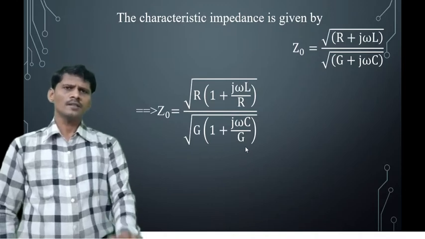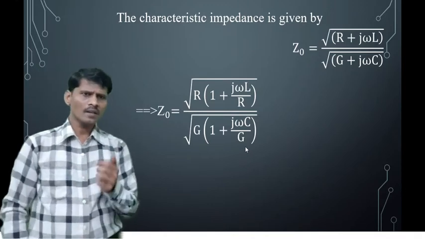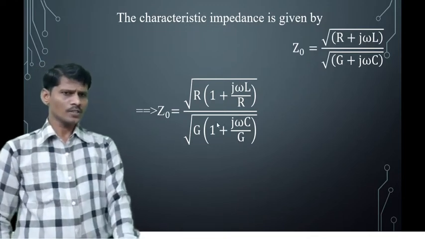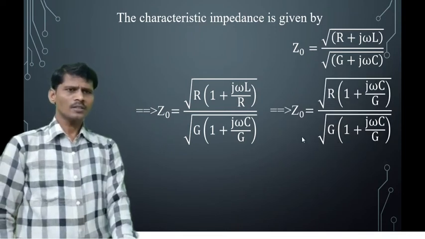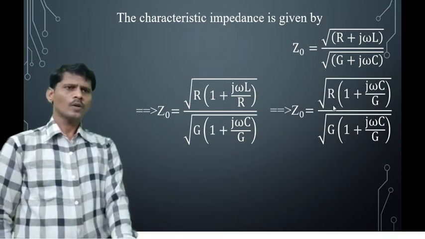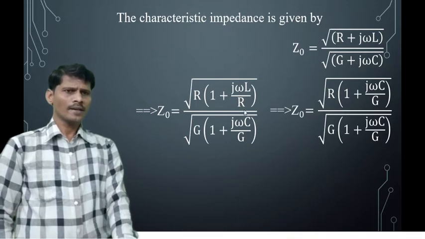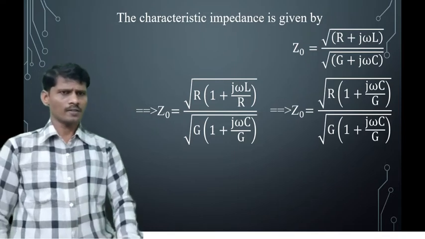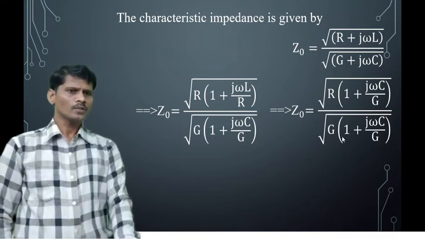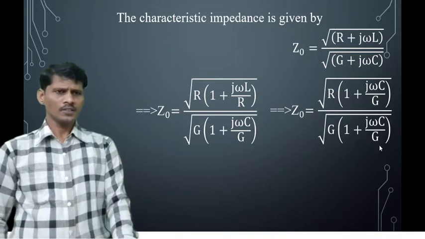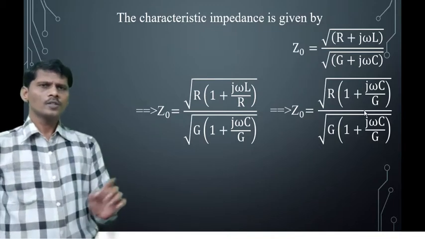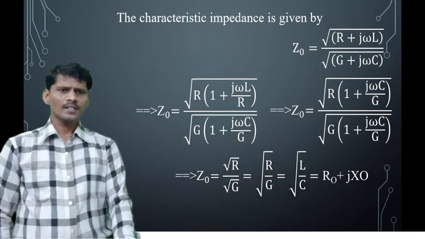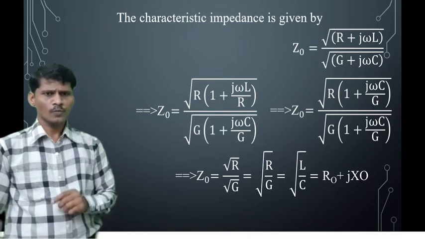So what is the condition? R by L is equal to G by C, or L by R is equal to C by G. Applying the distortionless transmission line condition into this equation, we get the characteristic impedance Z0 is equal to square root of R into 1 plus j omega L by R, where L by R is equal to C by G using the distortionless transmission line condition, divided by square root of G into 1 plus j omega C by G. So in the numerator and denominator, the square root of 1 plus j omega C by G is cancelled. Therefore, the characteristic impedance Z0 is equal to square root of R by G.